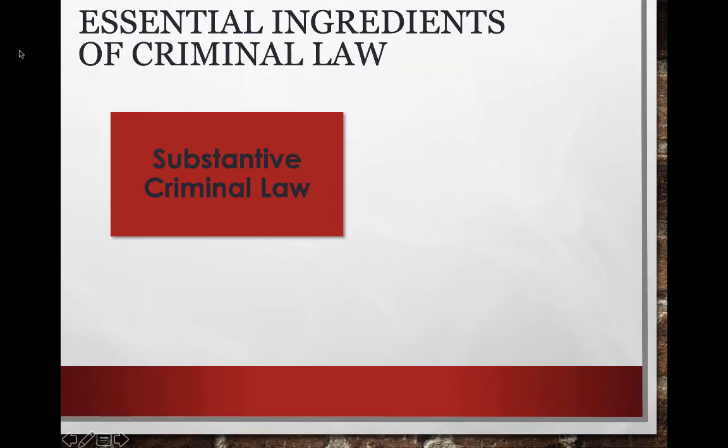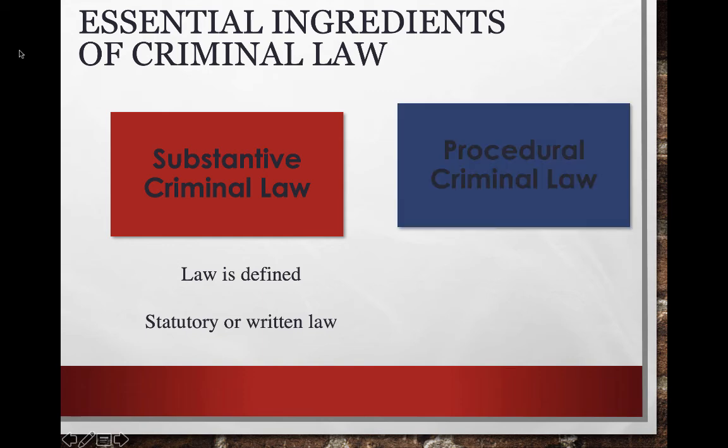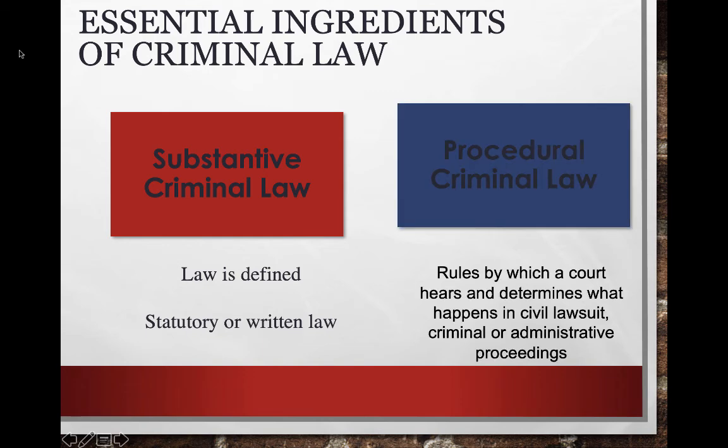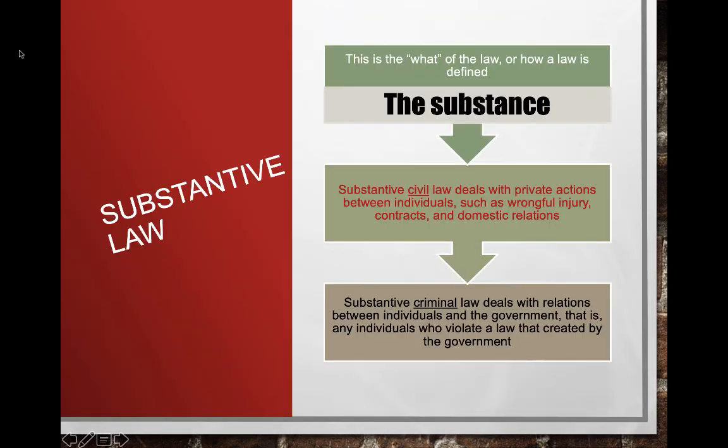All right, so the essential ingredients of criminal law. We have substantive criminal law, and we have procedural criminal law. So substantive criminal law is laws defined as statutory or written law, and procedural criminal law is rules by which a court hears and determines what happens in civil, lawsuit, criminal, or administrative proceedings. So substantive law is the substance.